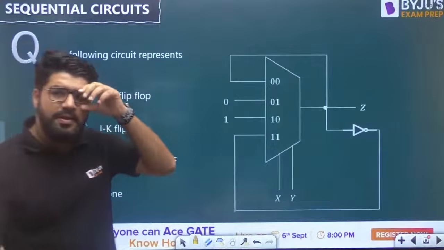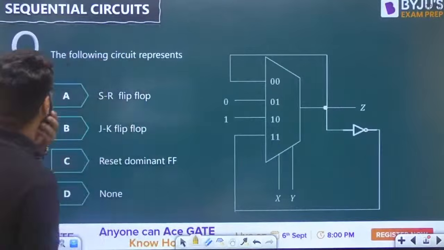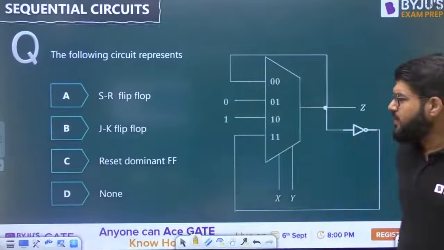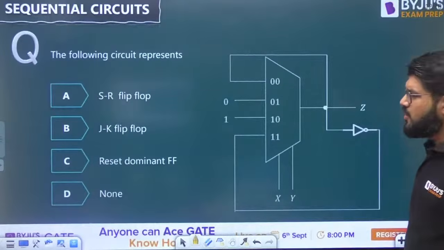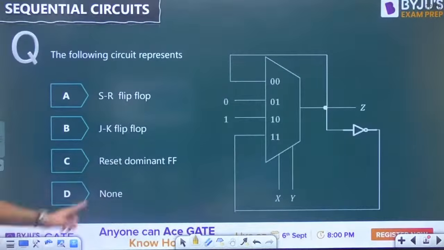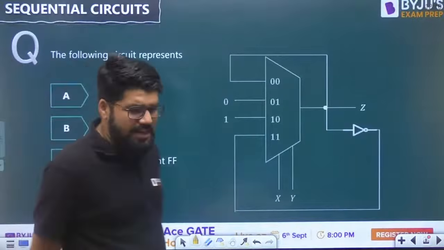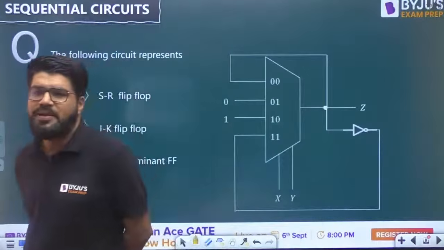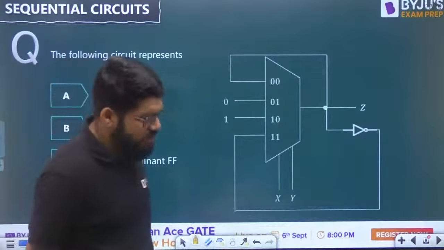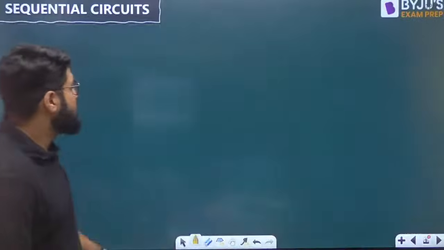Thank you, ABD. Chalo guys, let's come here. The following circuit represents what? The following sequential circuit is what? What type of flip-flop is it? And if you are not aware about what a reset dominant flip-flop is, I'll explain that. I'll tell you the basic theory about that. But first, let's come to this circuit. This following circuit behaves as what?